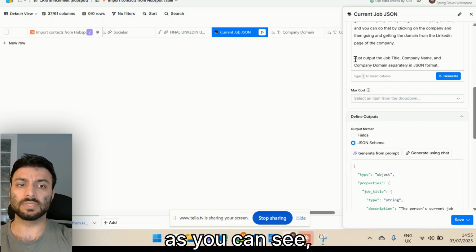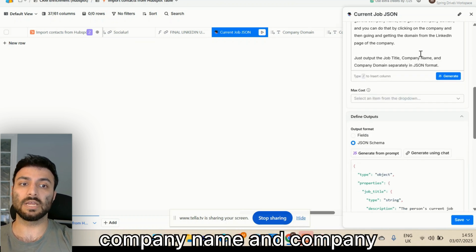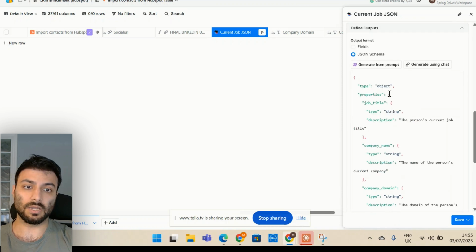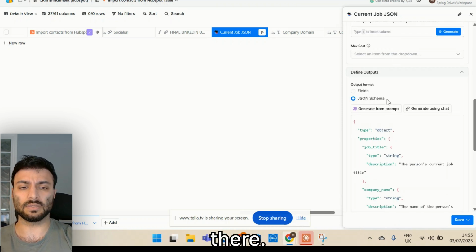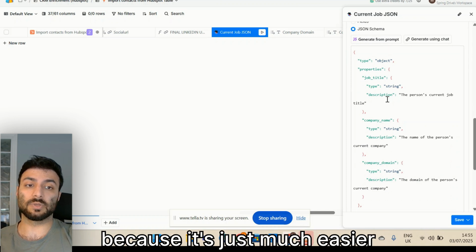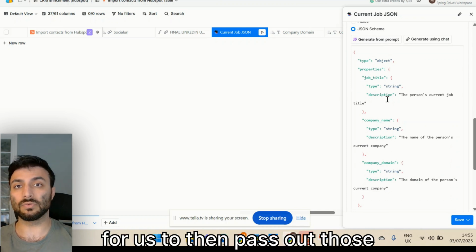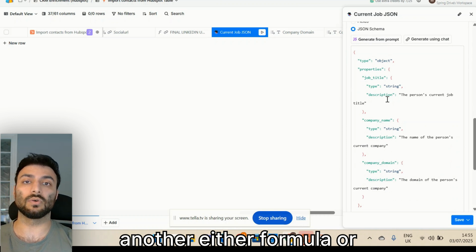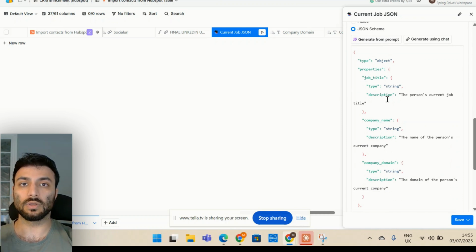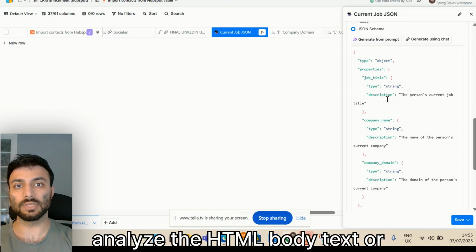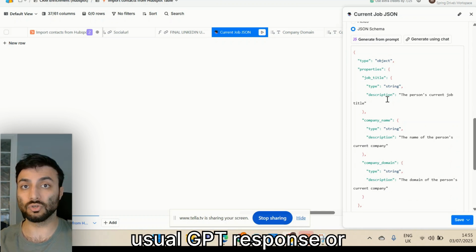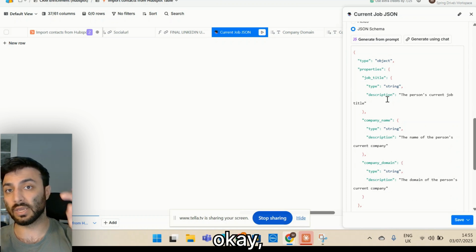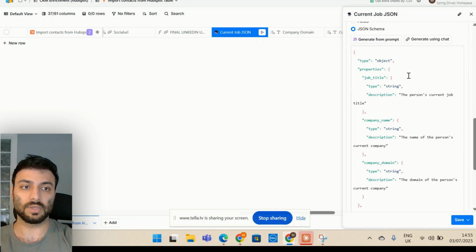The other thing that we do, as you can see, is we ask it to give us the title, company name, and company domain separately in JSON format, which we've done here. I actually think if I do this, I don't need to write that there. But anyway, the reason we're doing that is because it's just much easier for us to then pass out those 3 data points separately without having to add another formula or another AI run to analyze the HTML body text or the prose that comes out of a usual AI response to figure out where is the URL, where is this, and where is that.